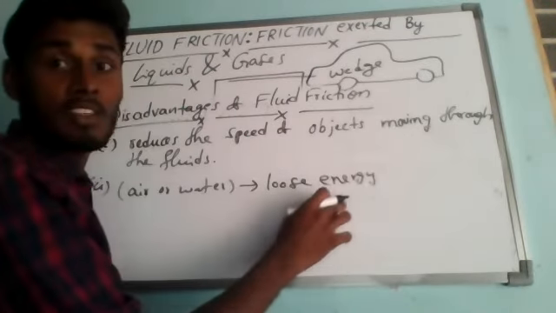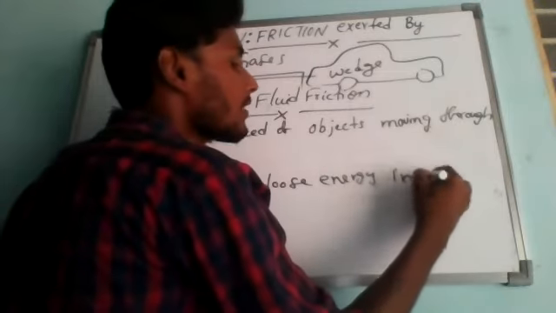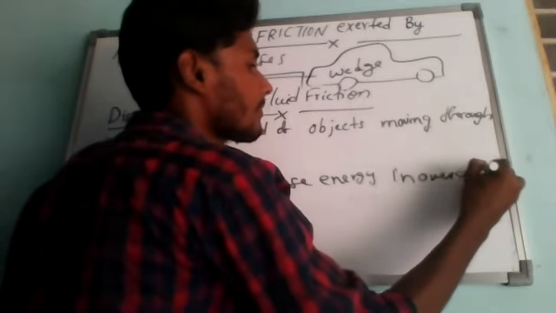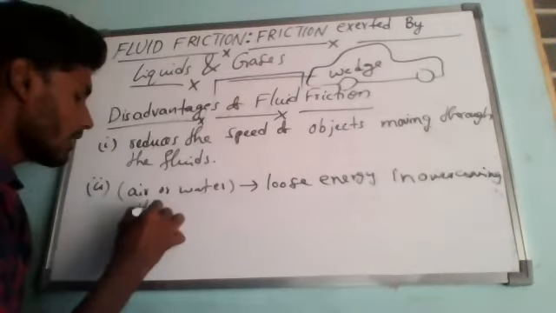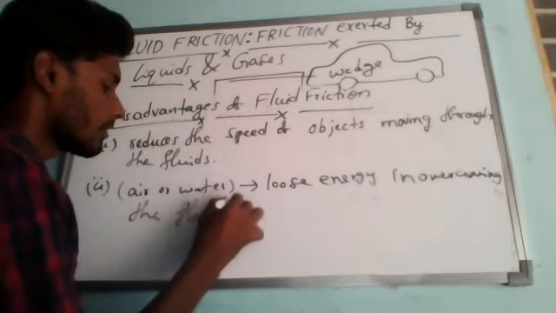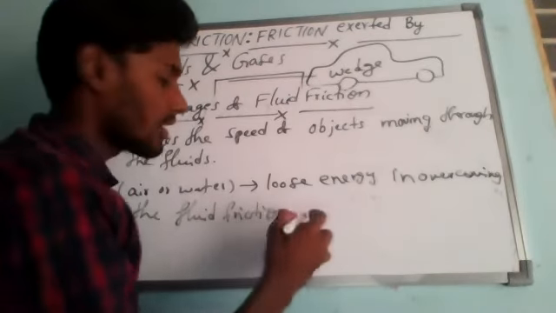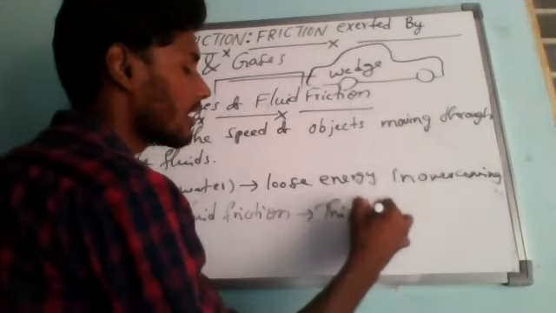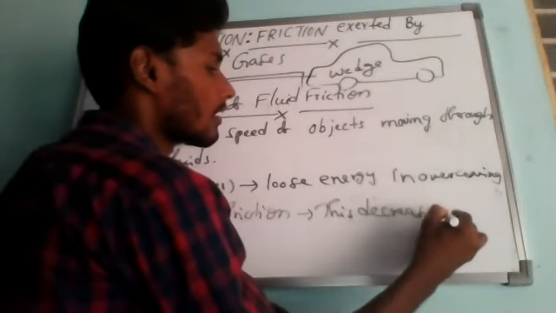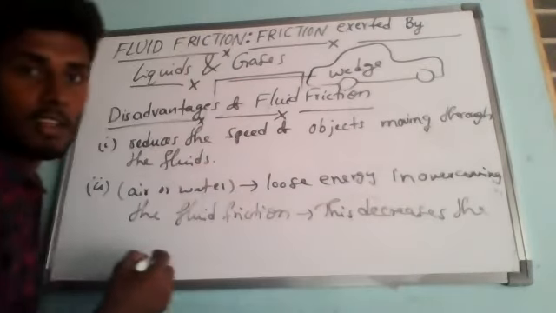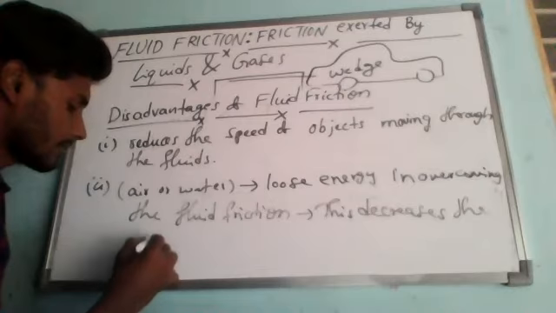They will lose some energy in overcoming the fluid friction, which decreases the efficiency.